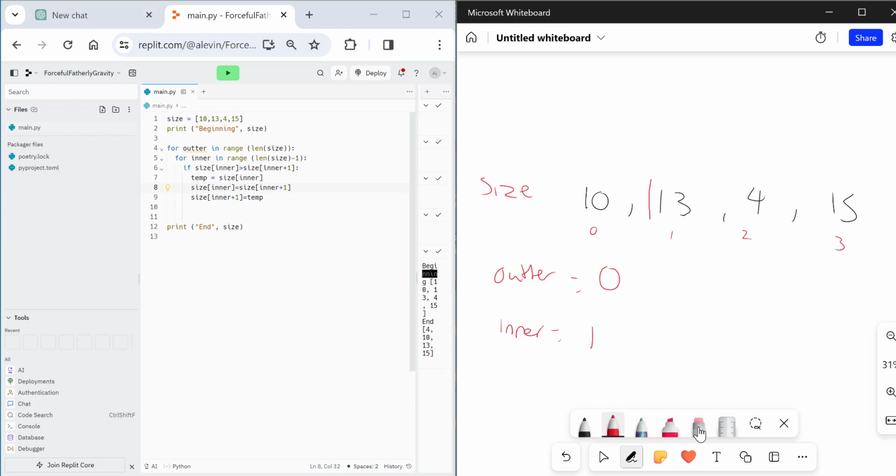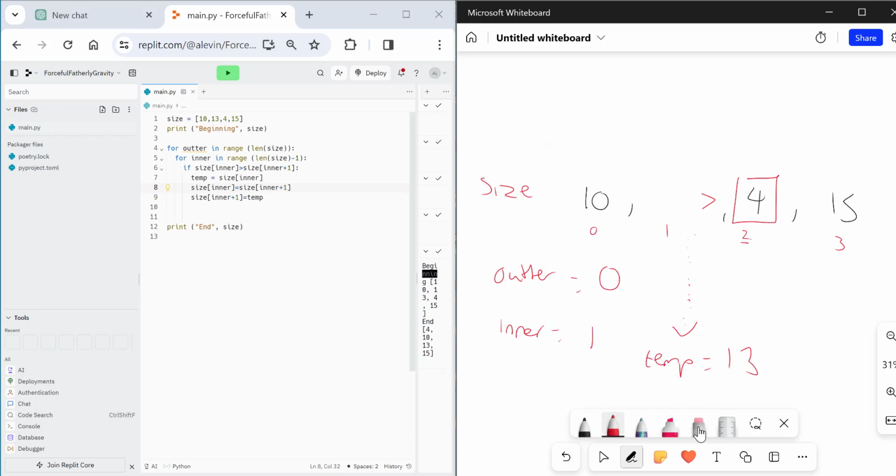So now we're checking 13 against 4. So inner against inner plus 1. Is 13 bigger than 4? Yes, it is. We can see quite clearly. So what do we do? Well, step 1, because it is greater, we do line 7. Line 7 is put whatever's in inner, which is 13 at the moment, and put it into temp.